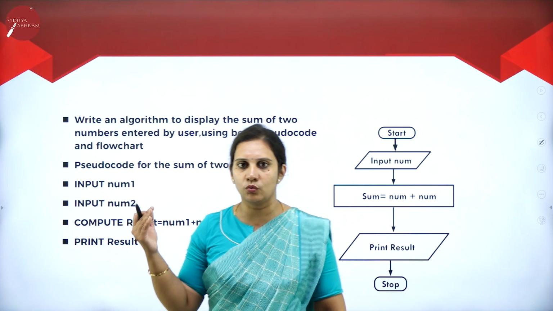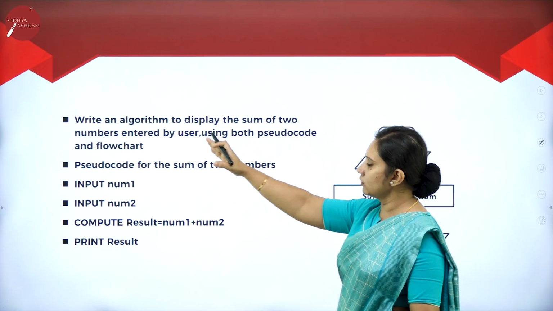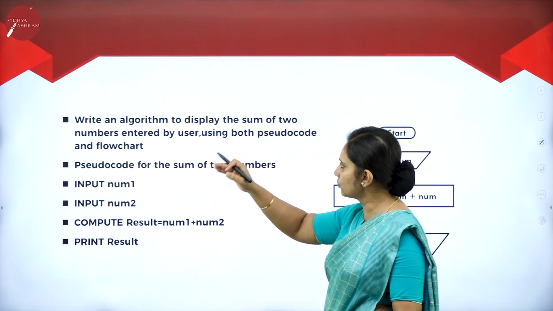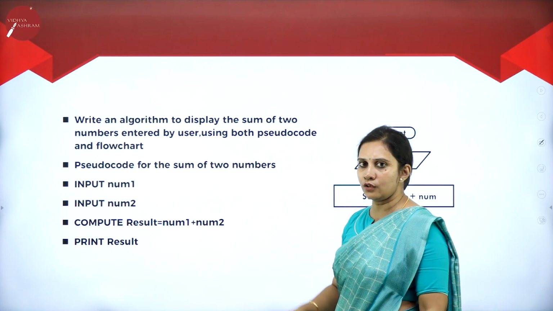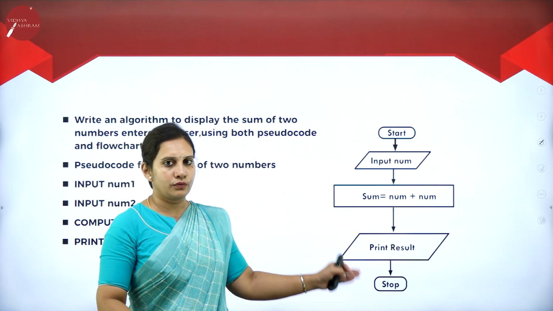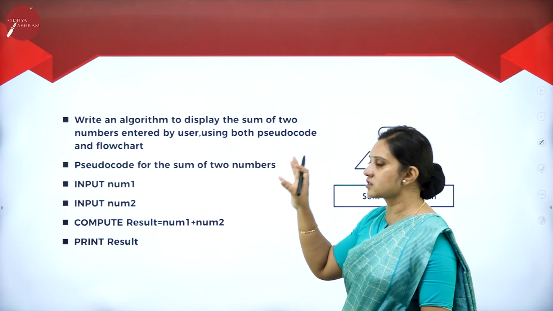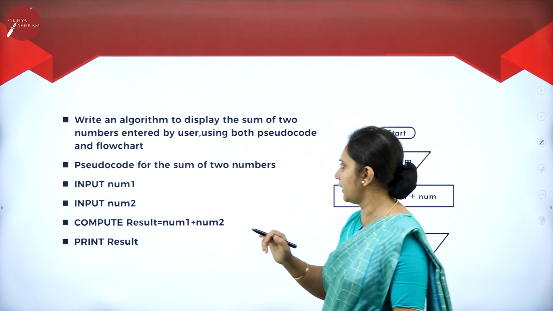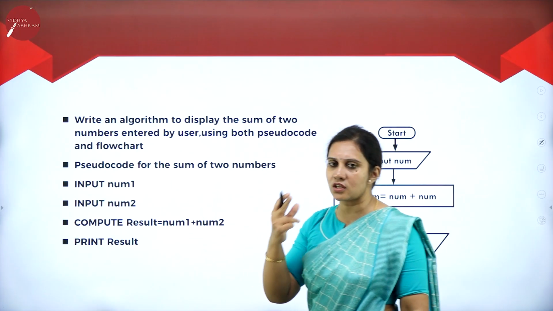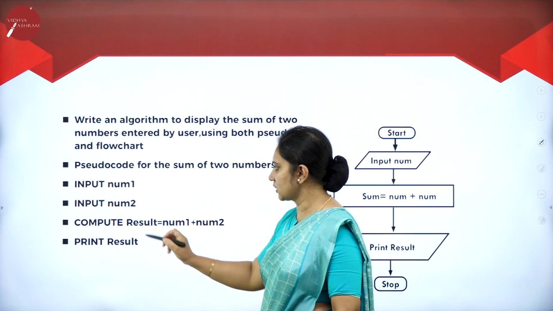So here I have taken one example with pseudocode and flowchart: the algorithm to display the sum of two numbers entered by the user, using both pseudocode and a flowchart. Here you can see this is the pseudocode and this is the flowchart. First, let us understand what a pseudocode is and how to write it. This is a non-formal language as I explained. Input num1, input num2.